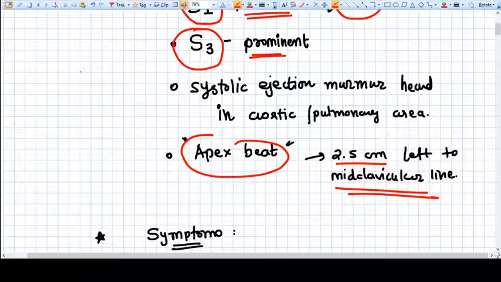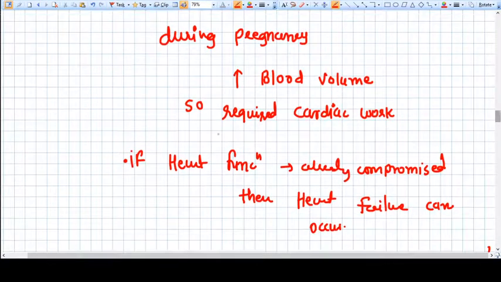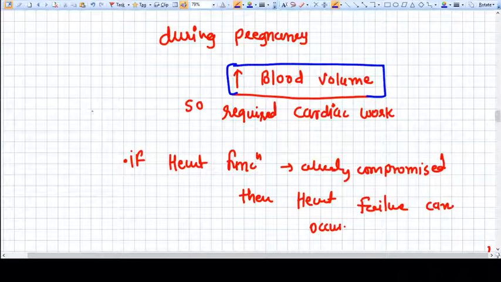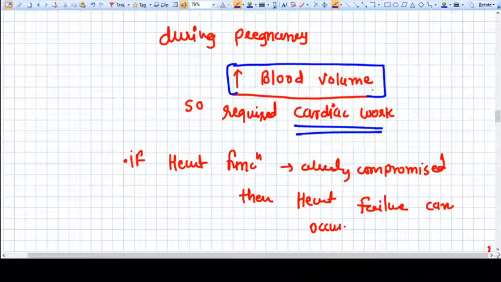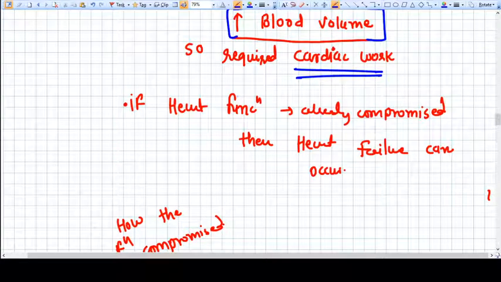Now why are all these changes there? You need to understand the very basic concept. During pregnancy, the blood volume is increased. Why is the blood volume increased? Because of the increase in plasma and increase in RBC, and so the cardiac work has also increased, because the heart has to pump more and more blood. We require more and more cardiac work from the same heart.